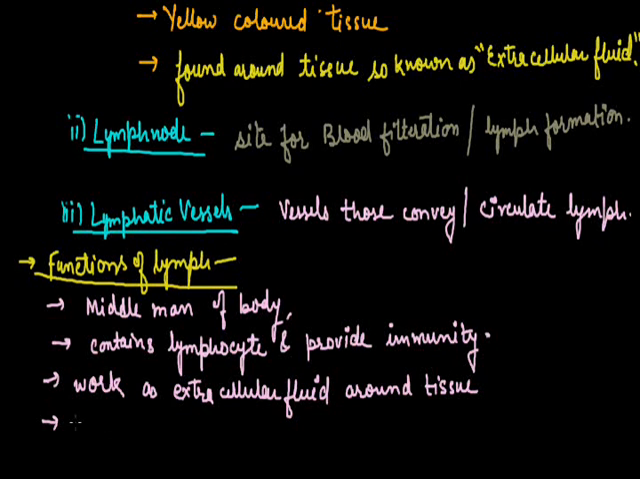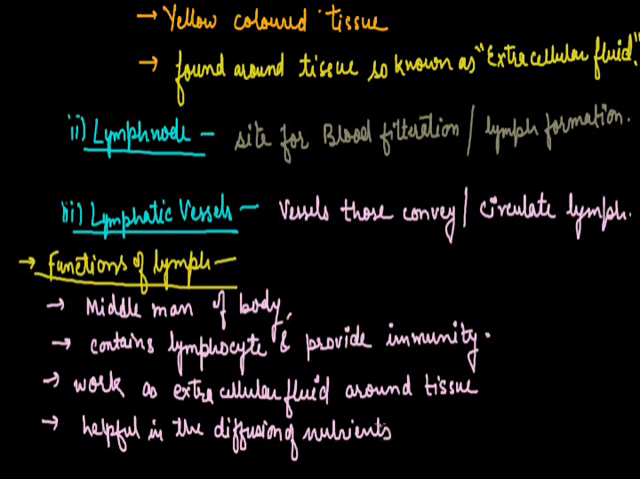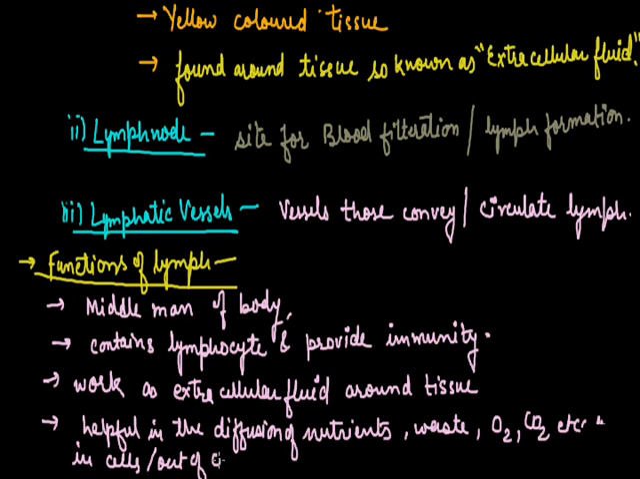Next, it's helpful in the diffusion of nutrients, waste, oxygen, CO2, etc. either into the cells or out of the cell. Some lymphatic vessels are also helpful in the absorption of fat, and these lymph vessels are termed lacteals.